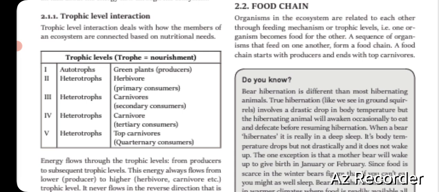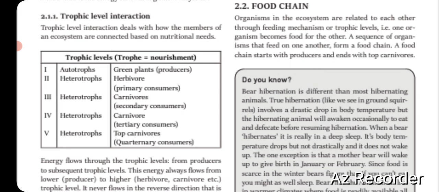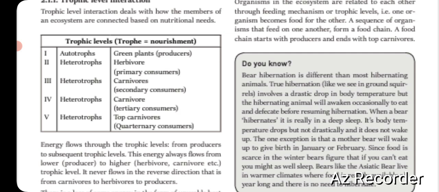Okay, so from the green plant we move to the higher trophic level, that is heterotrophs, herbivores, which are also known as primary consumers. Then from primary consumers we move to the next heterotrophs, carnivores, that is secondary consumers, then tertiary, and so on till quaternary.